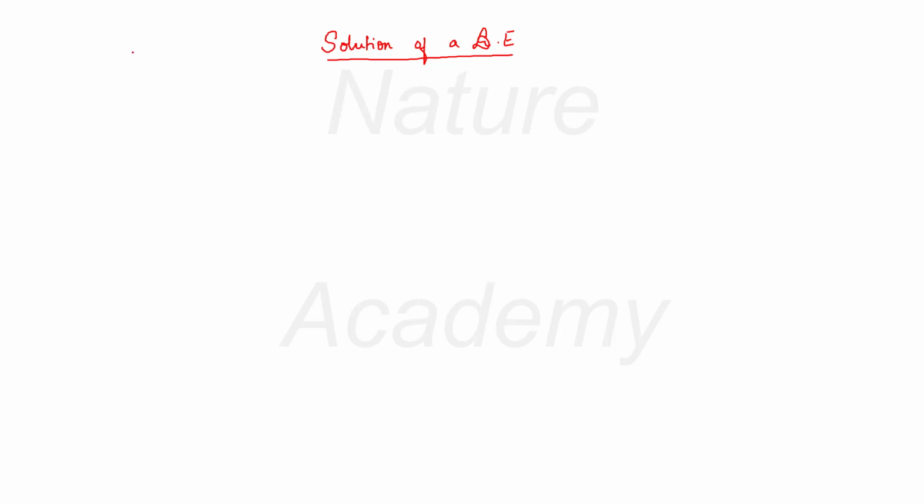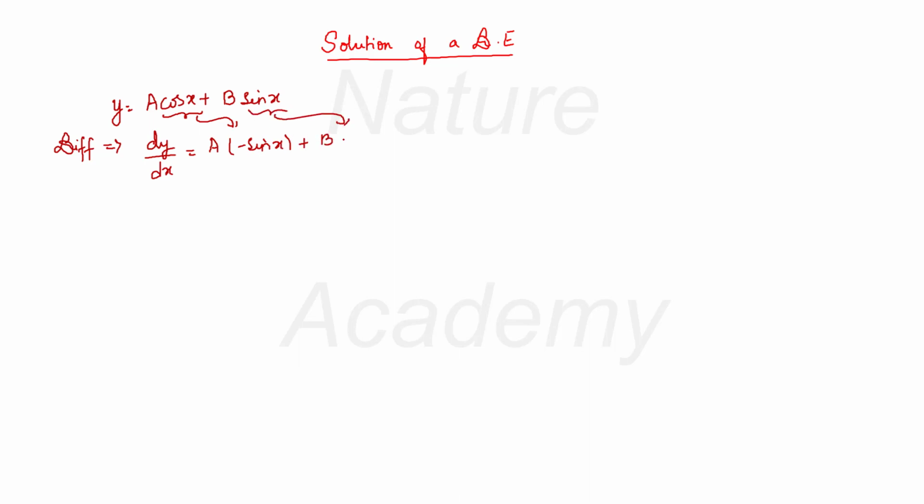See, for example, if I have a differential equation, y is equals to a cos x plus b sin x. Now differentiate this equation both sides. If you differentiate both sides, you will get dy by dx is equal to a into differentiation of cos x will be minus sin x plus b into differentiation of sin x will be cos x. Or I can write this one also as dy by dx equal to minus a sin x plus b cos x.